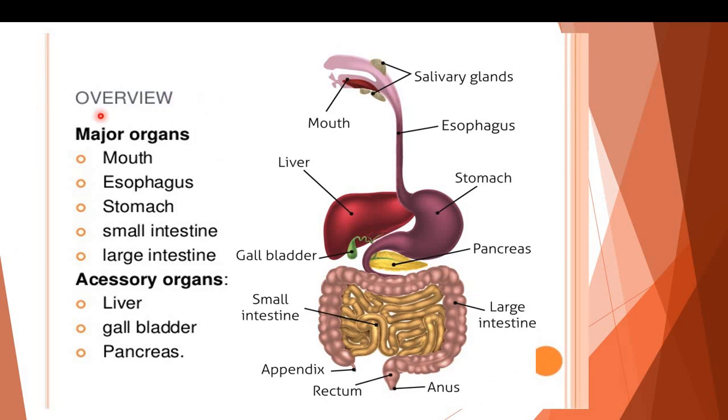Here is the overview in which you can see the major organs which are responsible for the process of digestion. First is mouth, esophagus, stomach, small intestine, large intestine. And here is the diagram. You can see the different organs of digestive system. Accessory organs are liver, gallbladder and pancreas.